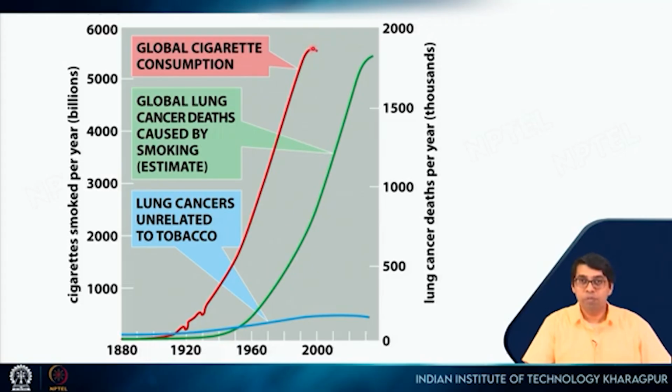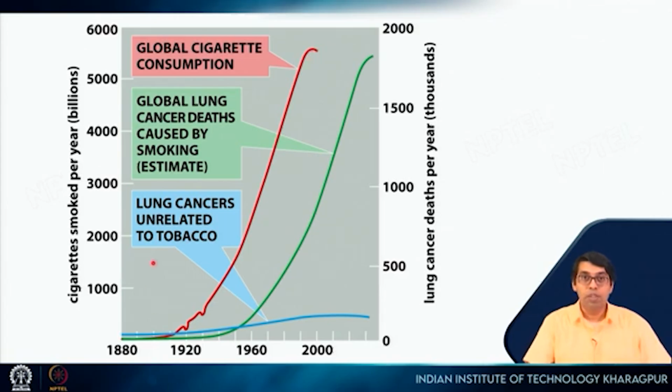Now all governments have put in a lot of effort in educating people about the problems of cancer, so this number you will see is slowly coming down. The green line shows the global lung cancer deaths caused by smoking. So you can see there is a direct correlation. Of course it takes some time for cancer to develop, therefore this green line lags this red line, but they look very similar. It's following exactly the same trend as that of cigarette smoking.